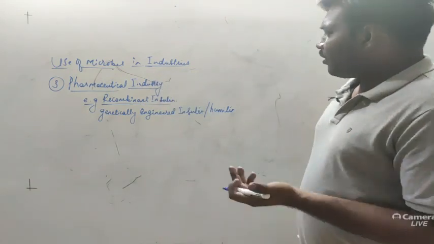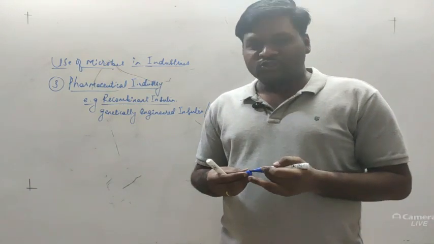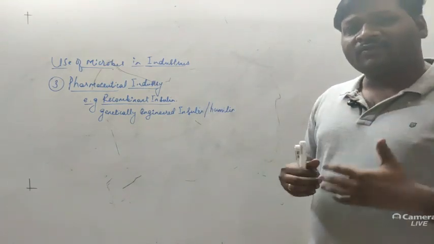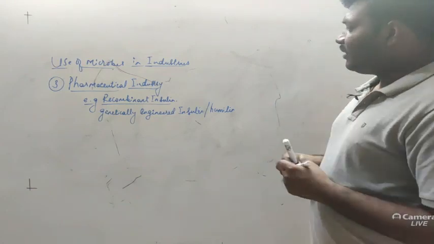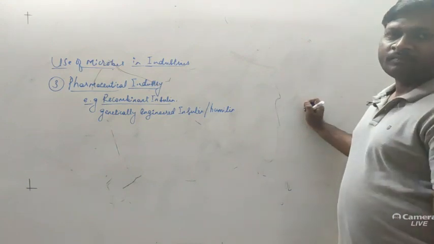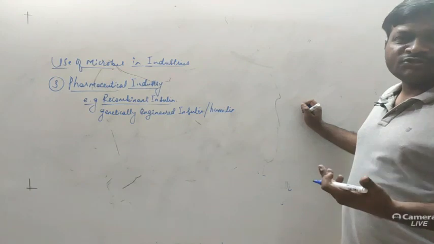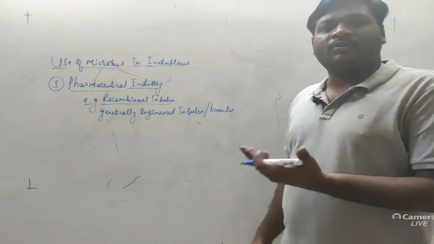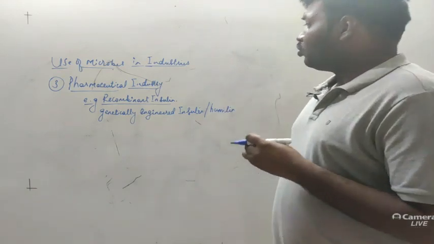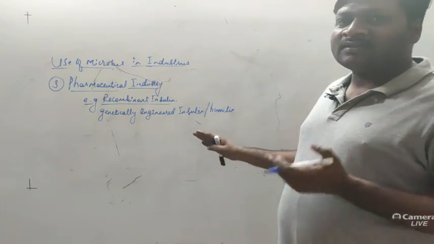Now, what is the need of production of this insulin outside the body? As we know, the main purpose of insulin is to maintain the blood sugar level. If the blood sugar level rises, it will be lowered with the help of insulin. But in our body, due to certain disorders or malfunction, we are unable to produce a sufficient amount of insulin, so we suffer from a disease called diabetes. To overcome this, what scientists have done is isolate the genes.